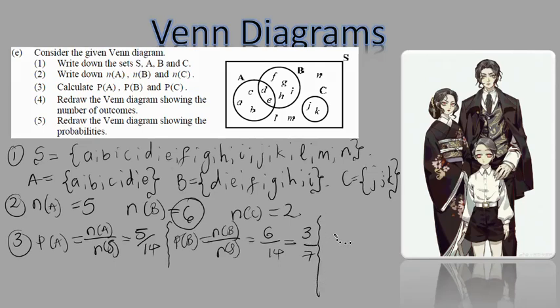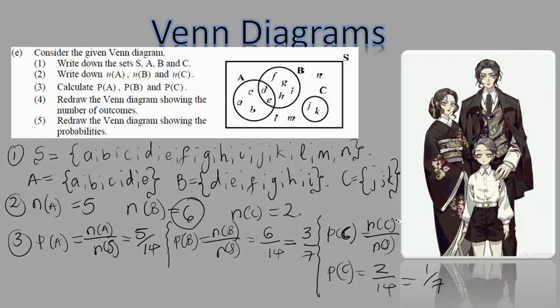And then the probability of me getting a C, how much is it? It's the number of items in C all over the number of items in the sample space. That is the same as 2 over 14. What is 2 over 14? That is 1 over 7. Beautiful. See then, that was number 3.